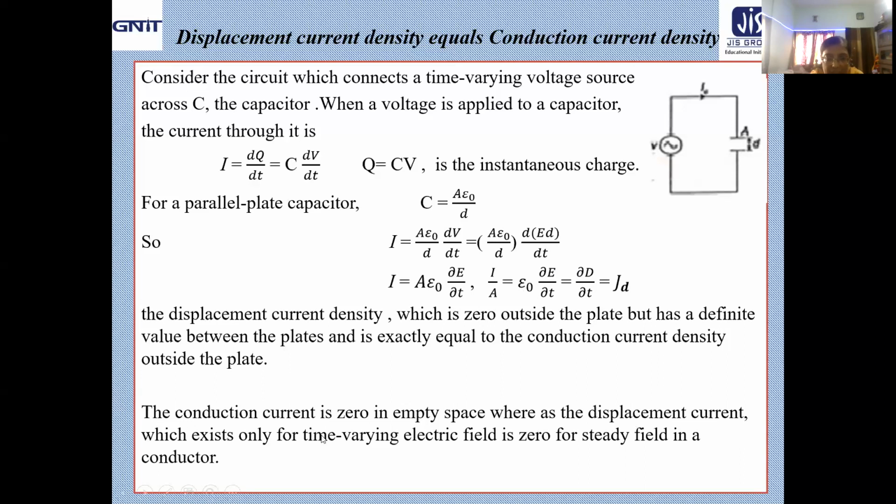Whereas displacement current, which exists only for a time varying electric field, is zero for a steady field in a conductor. So conduction current is zero in free space or vacuum because of the absence of free charge carriers, whereas displacement current exists because of a time varying field, provided a time varying field is there. On the other hand, displacement current is zero for a steady field in a conductor, where conduction current exists.